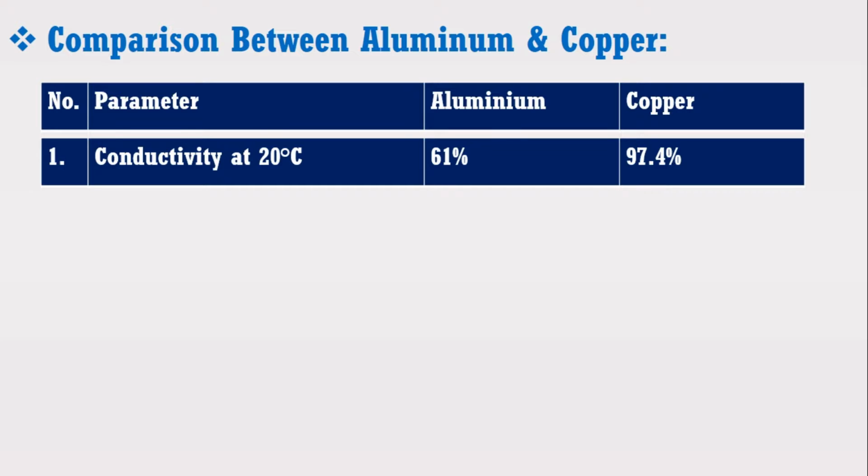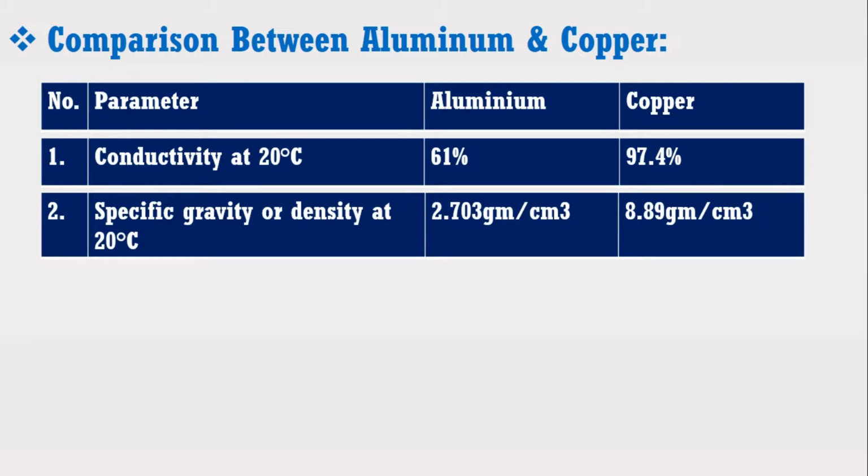Now the specific gravity of aluminium is 2.703 gram per centimeter cube, whereas copper has a specific gravity of 8.89 gram per centimeter cube. This shows that specific gravity of copper is extremely high, even more than 3 times that of aluminium. Due to this high specific gravity, the copper conductor weight will be very high, which requires poles and towers of greater strength in order to carry its weight. This will further increase the total cost of the transmission line. Therefore, in terms of specific gravity, aluminium is superior.